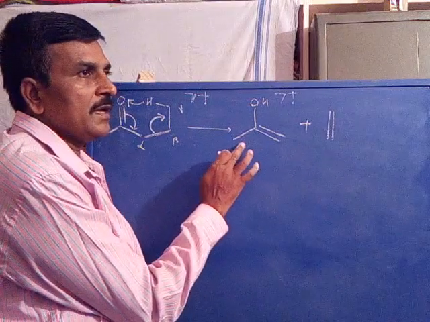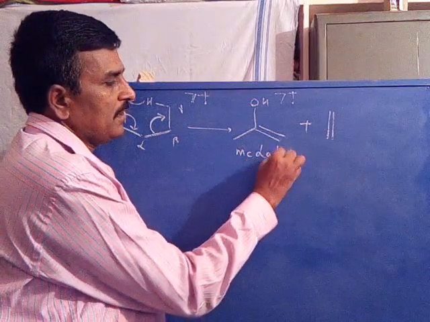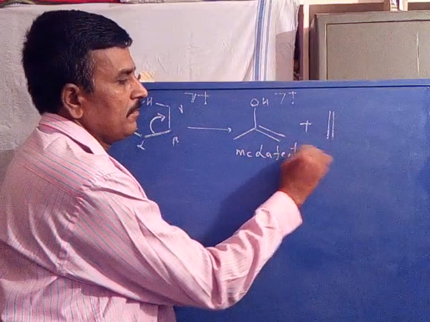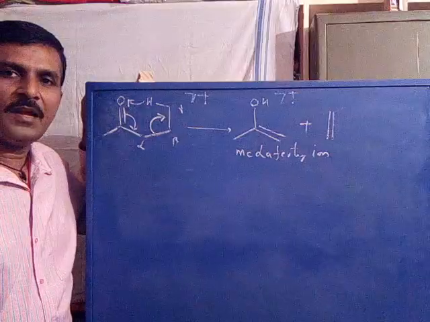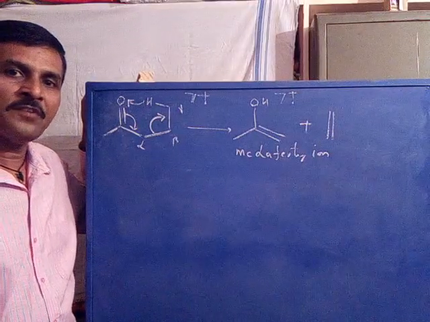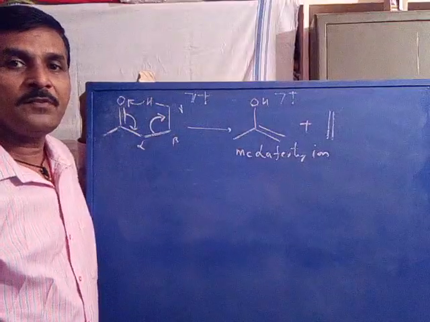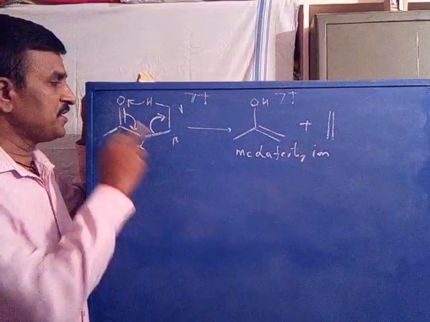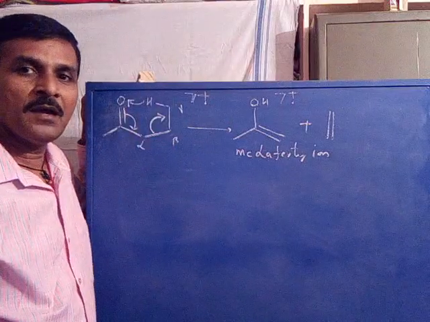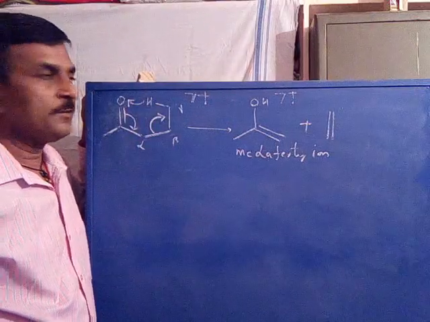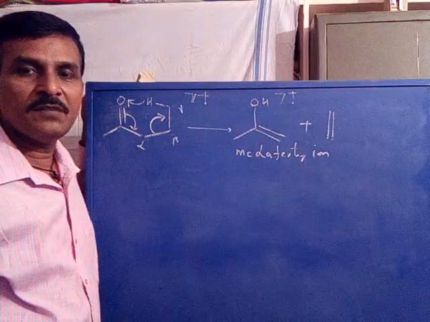Now this ion radical is called the McLafferty ion. Do you understand? It is a simple rearrangement process. When a molecule consisting of an unsaturated system with at least a gamma hydrogen undergoes McLafferty rearrangement, it gives an ion radical called the McLafferty ion by the loss of a neutral.